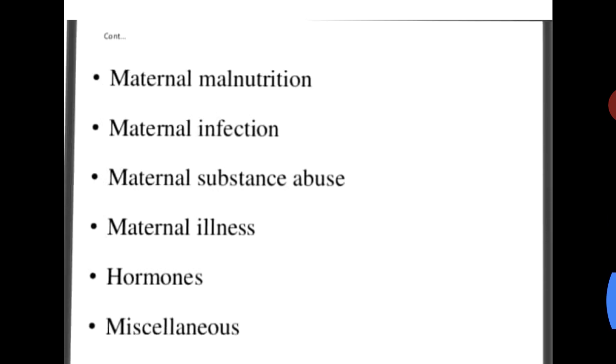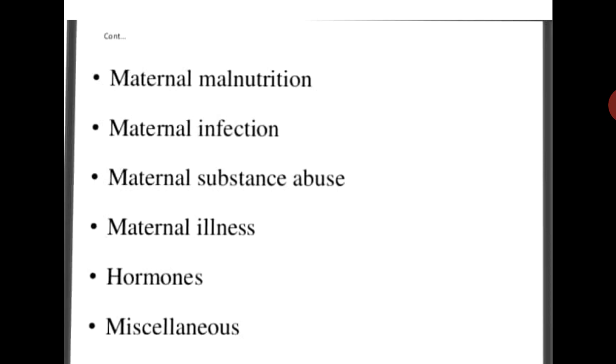So what are the various prenatal factors? First is maternal malnutrition. Maternal malnutrition means any kind of nutritional deficiency in the mother, like undernutrition, where the mother is not getting the proper diet, or iron, protein or calcium rich diet, or the pregnancy diet.